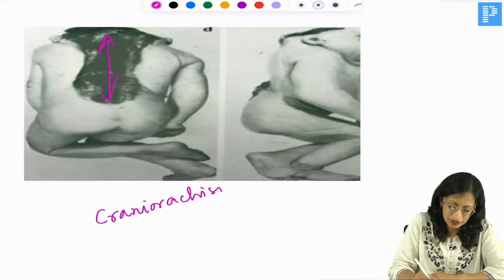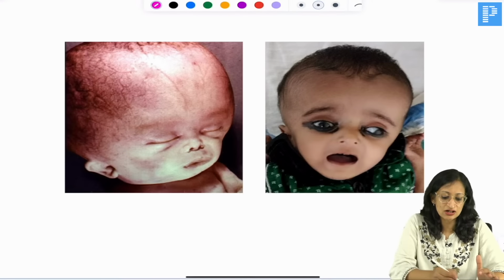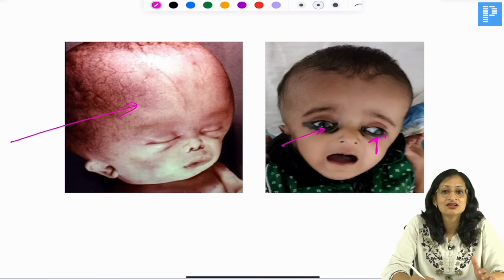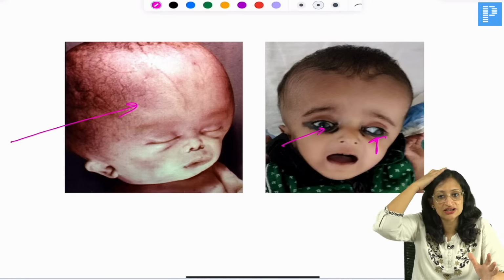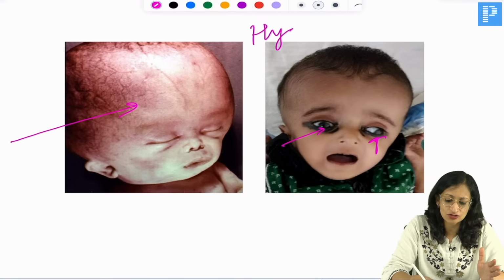Craniorachischisis. Right. Moving ahead, this is a child with a large head. You can see venous prominence and the sunsetting sign. What is your diagnosis here? Large head, sunsetting sign, bulging and large anterior fontanelle. So there is hydrocephalus in this child, which can be due to various causes.